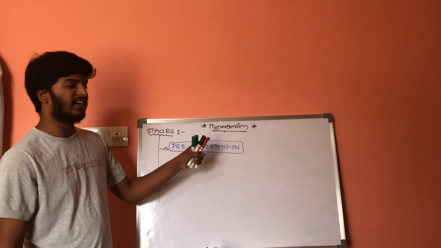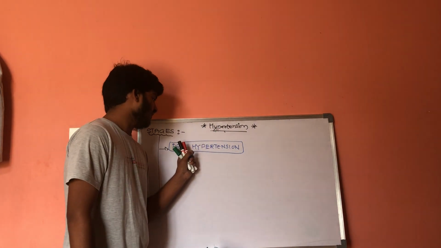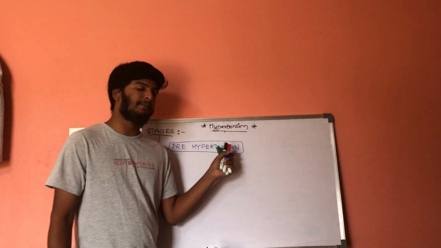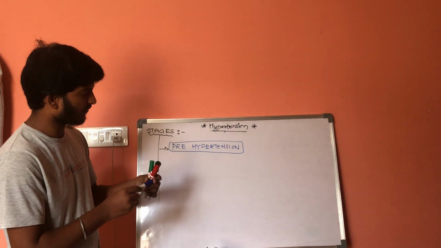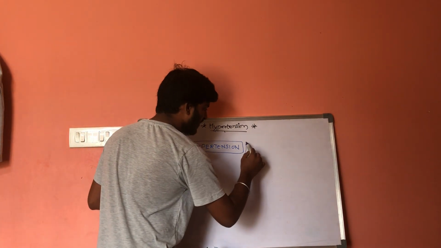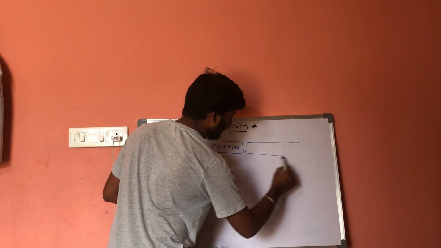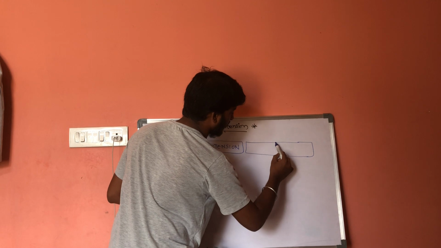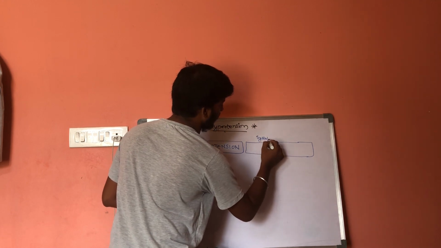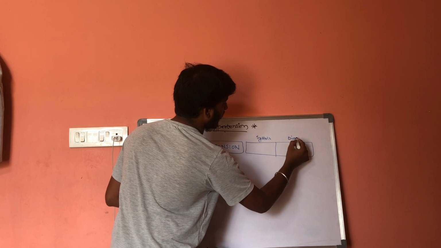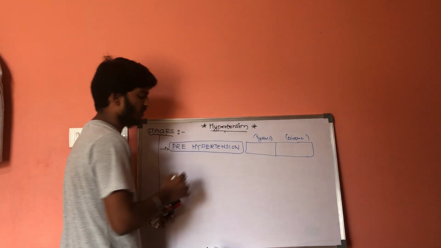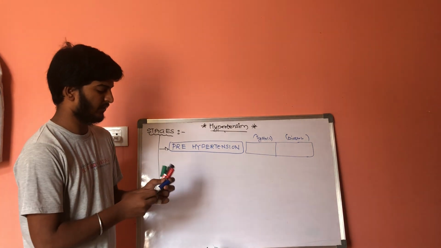So what are the normal values for pre-hypertension? As you know, there are 2 values, one is the systolic value while the other one is the diastolic value.